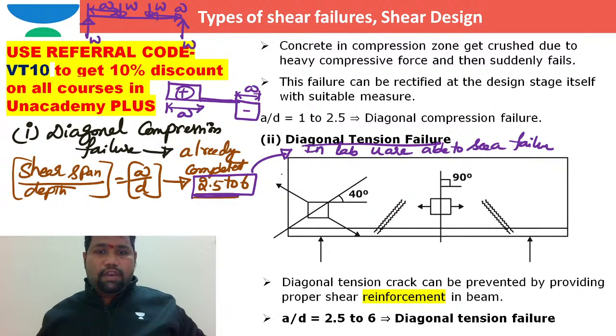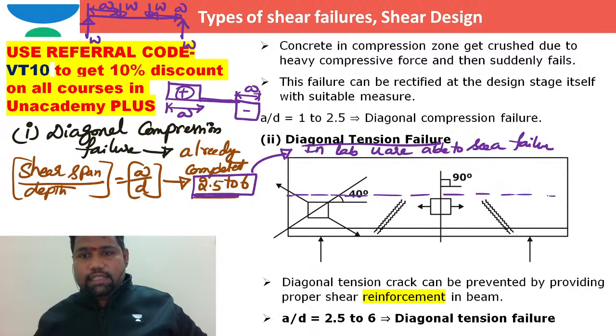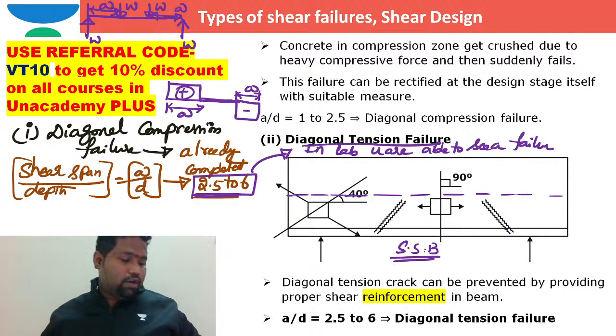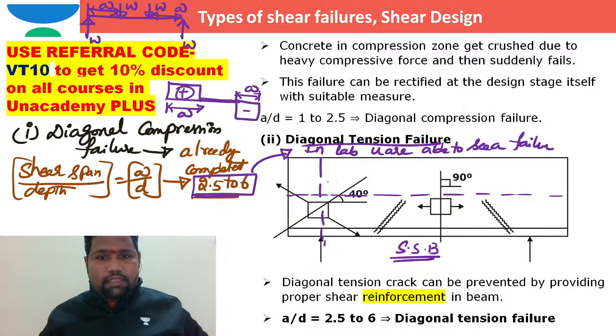If this is the neutral axis, for example, and this is a simply supported beam, SSB, I hope everybody knows simply supported beam. Whatever may be the load, maybe point load or uniformly distributed load, forget about it. At this support section XX, what bending moment is possible?